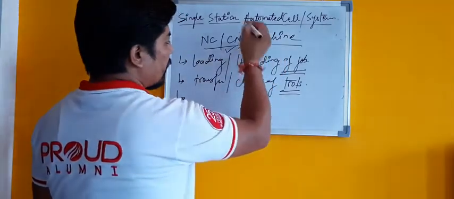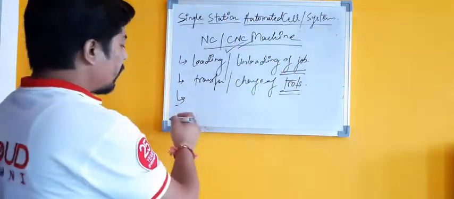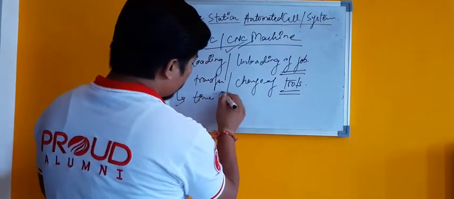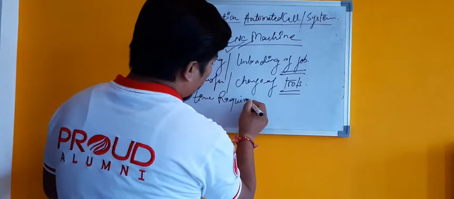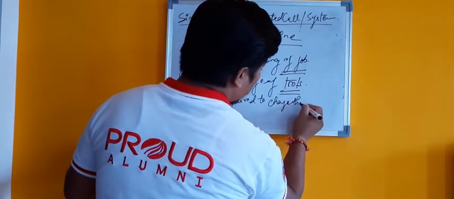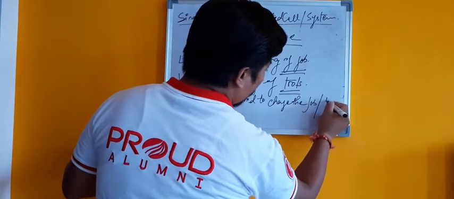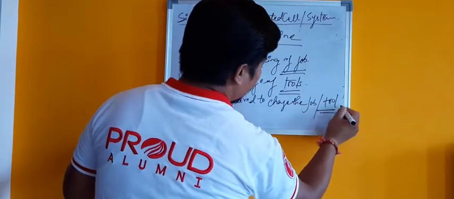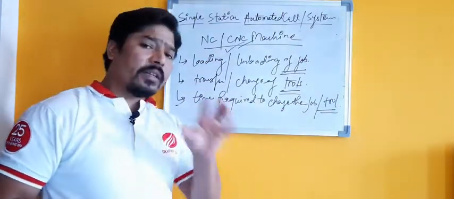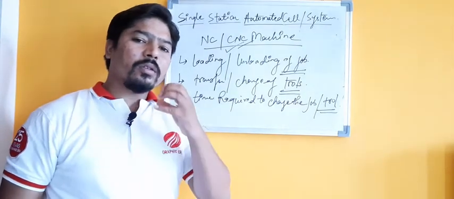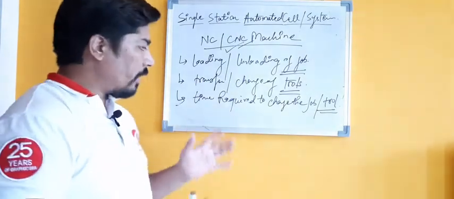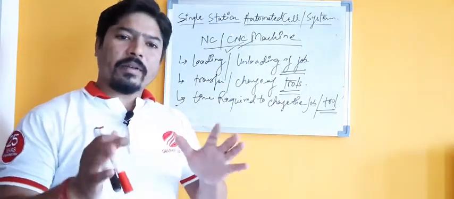Just for example, I take an example of a CNC machine. Here of course there is time required to change the job or tool. The important factor here is the time which is required to change the tool as per the part configuration, which is very important. And of course it will take time.